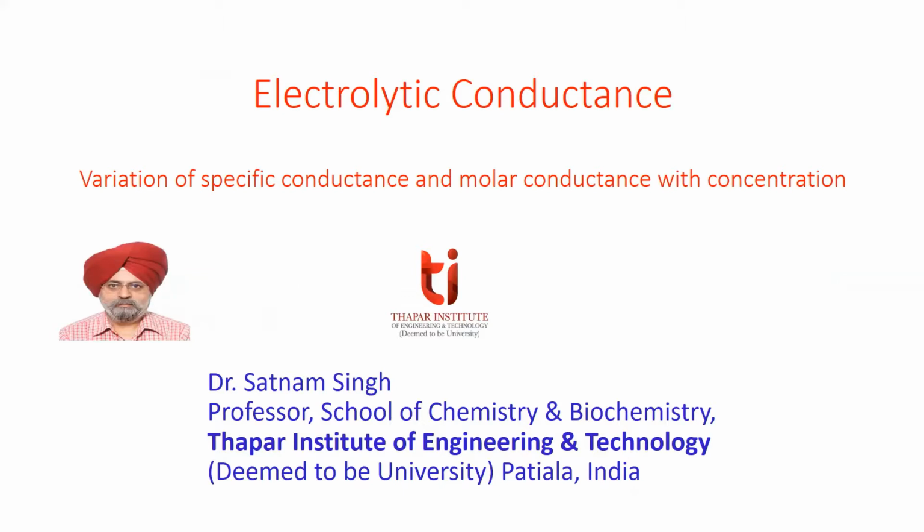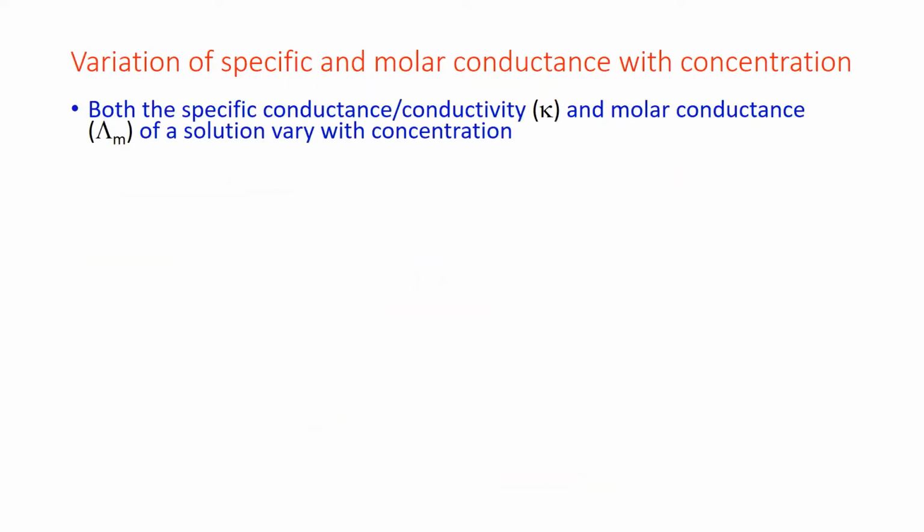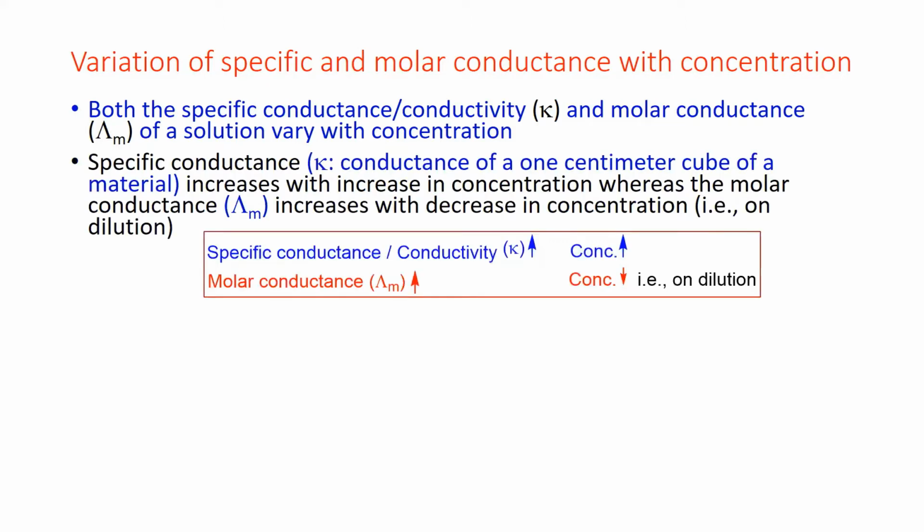Hello, myself Satnam Singh. In this session, we will discuss variation of specific conductance and molar conductance with concentration. Both the specific conductance and molar conductance of a solution vary with concentration. Specific conductance, which is the conductance of a 1 centimeter cube of the material, increases with increase in concentration, whereas molar conductance increases with decrease in concentration, that is on dilution.